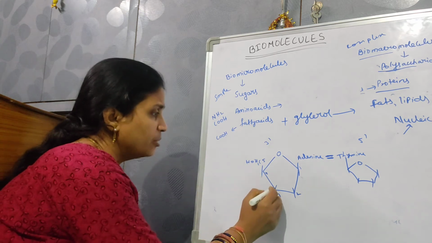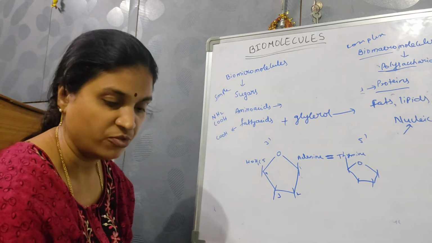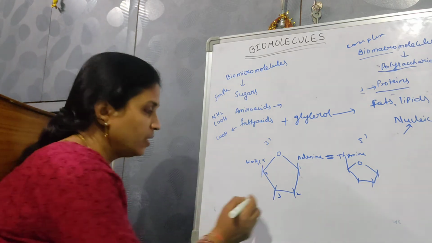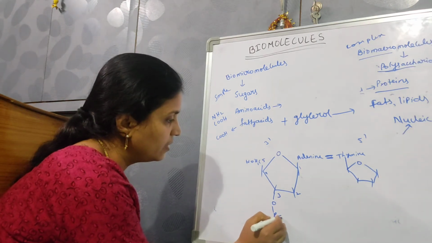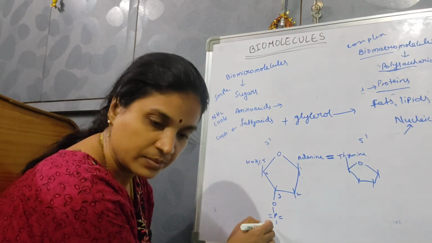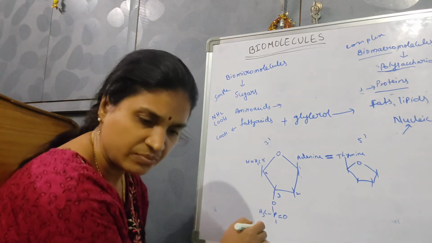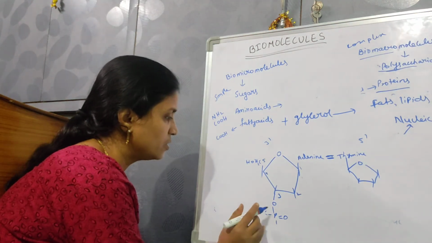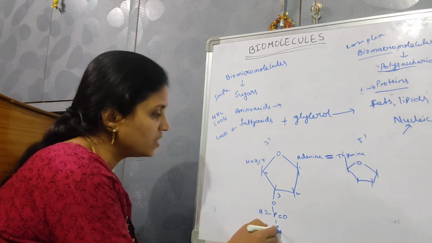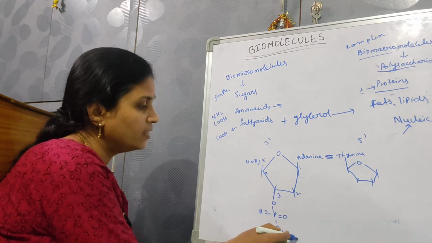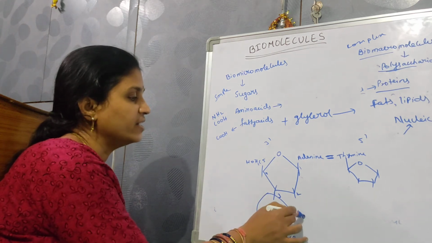Then at the third carbon atom, the phosphodiester bond is going to be formed. Here the phosphodiester bond is going to be formed with the OCH3 of another nucleotide. So this particular thing is nothing but the phosphodiester bond.